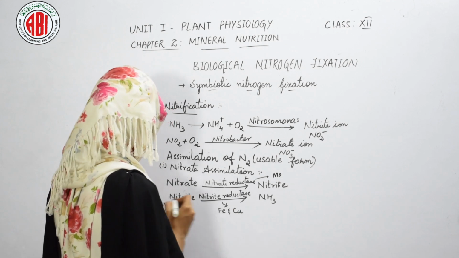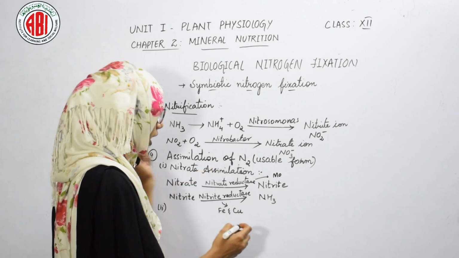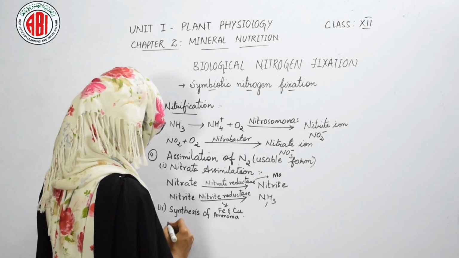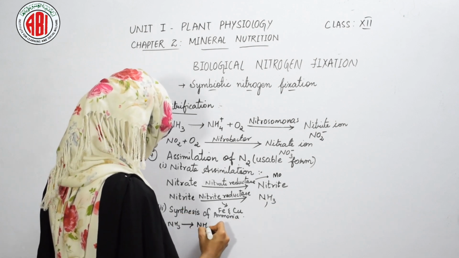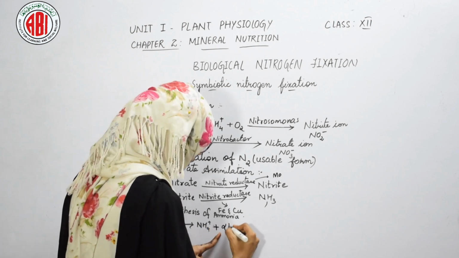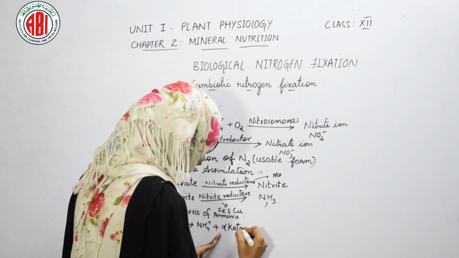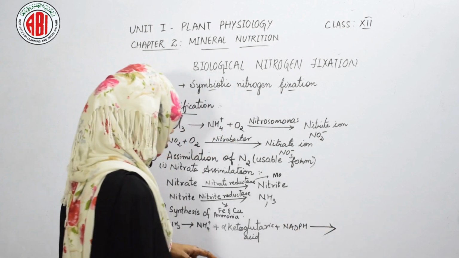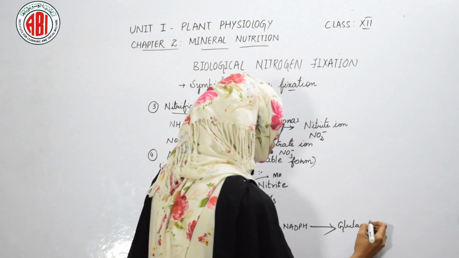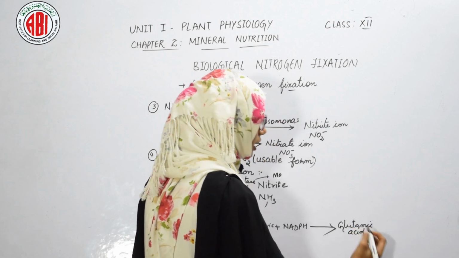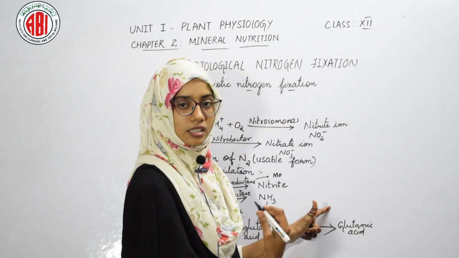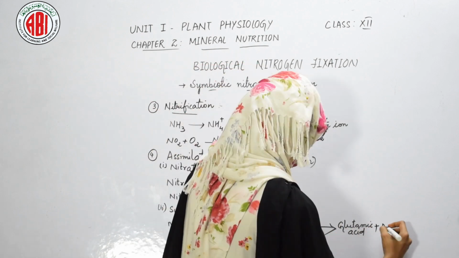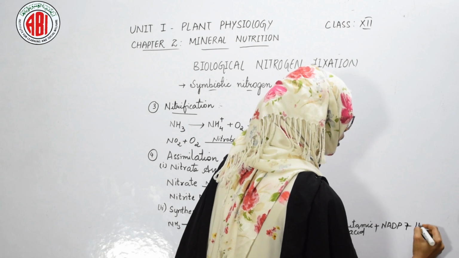The next sub-step in assimilation of nitrogen is synthesis of amino acid. Ammonia gives ammonium ions, and when these react with alpha ketoglutaric acid and NADPH, they give rise to glutamic acid. Glutamic acid is an amino acid, and the reaction also gives NADP and a water molecule.